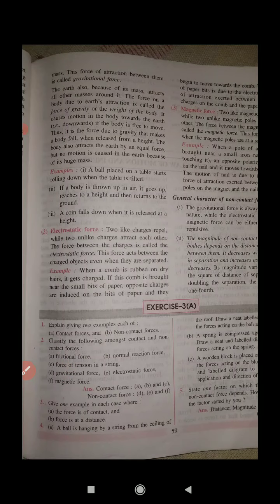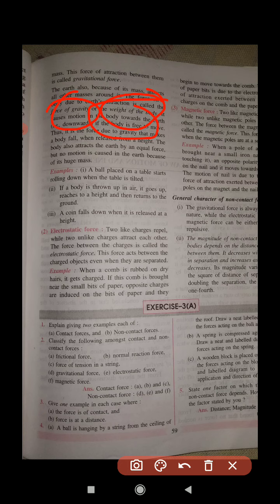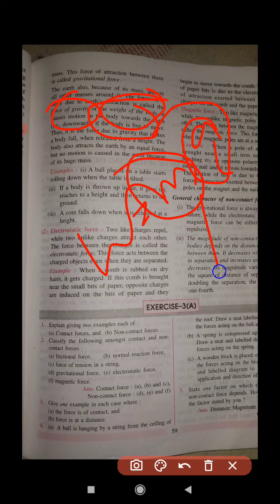Remember the definition. And here also, the earth, because of its mass, attracts other bodies around it. This force is called gravity. The force due to gravity, which we generally consider as the weight of the body. So the force due to gravity is also known as weight. W is equal to mass times g, m into g. Here g is the acceleration due to gravity, and the mass of our body times g is equal to weight. That is the force with which the earth is pulling us, equal to our weight. Now, students, I hope you can understand.